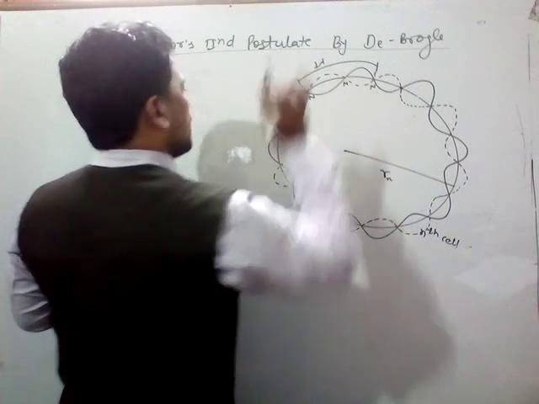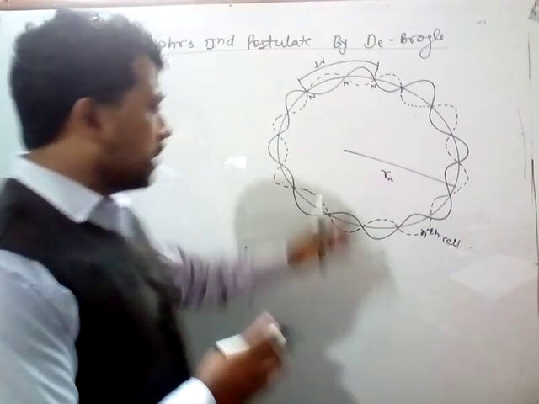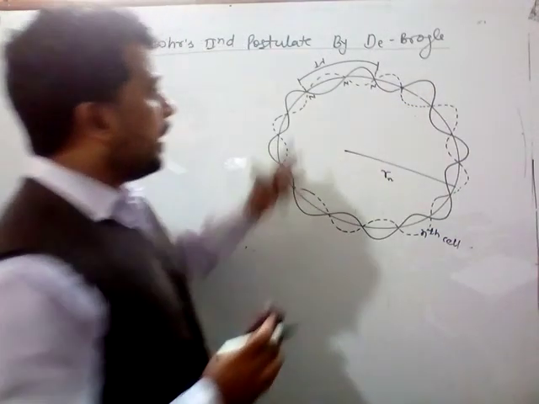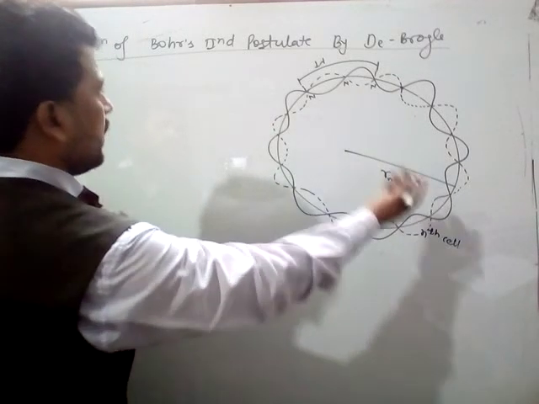Okay, so simply we can say that this electron which revolves in the nth shell whose radius is Rn, revolves in the form of 1 lambda, 2 lambda, 3 lambda.